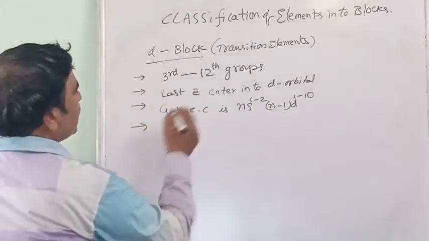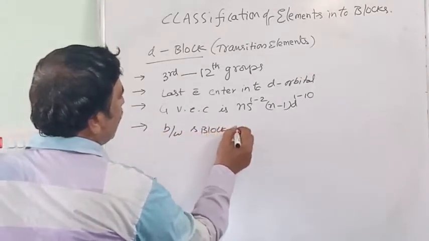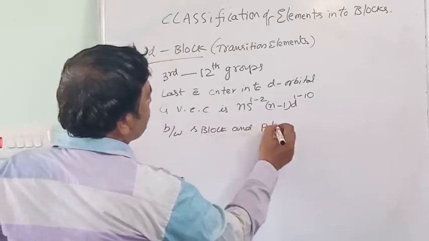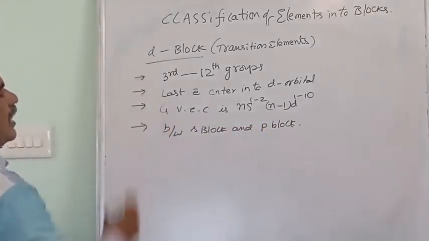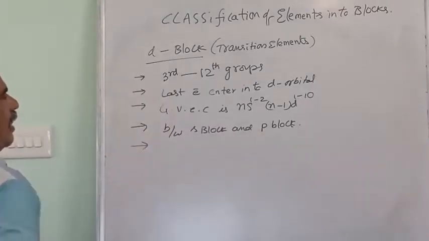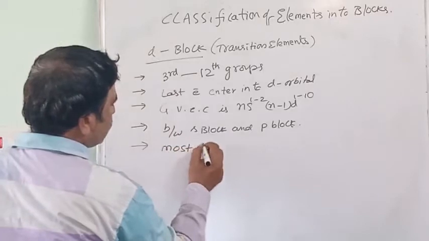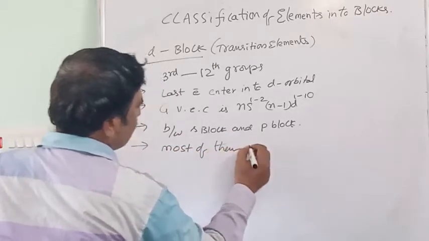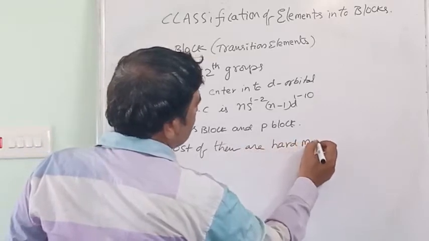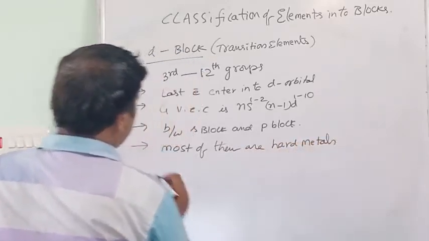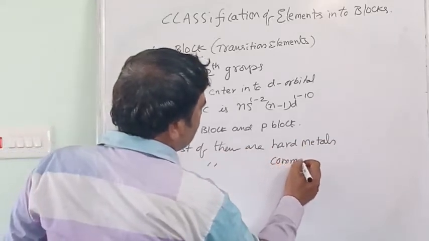And it is placed between s block and p block. Between s and p blocks, this d block is present. Coming to characters, most of them are hard metals and most of them are commercial metals.